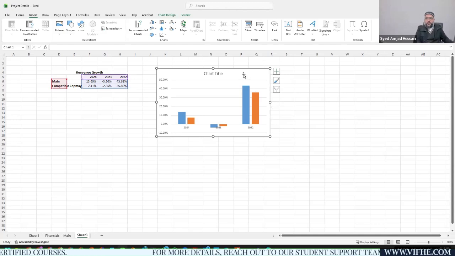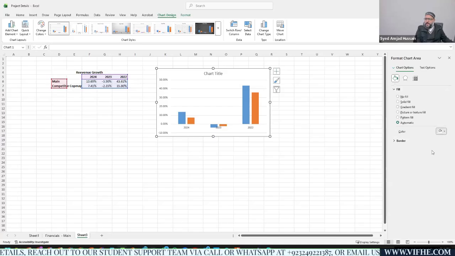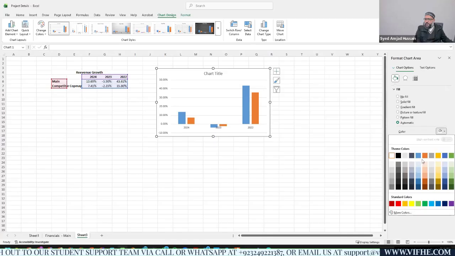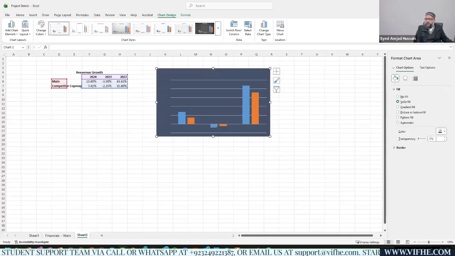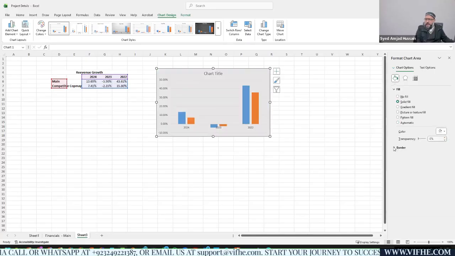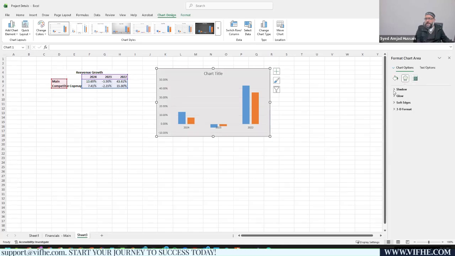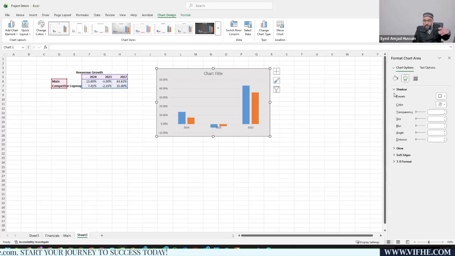And if you want to change the attributes of this data, you can change the graph shadows, chart text options, fill options. You can choose any color scheme you want. For example, I'm going to use this one, the background color, this gray color, or any color you want. And if you want to select border colors, solid colors, whatever you think, this is how you can give a presentation of your chart wherever you want.